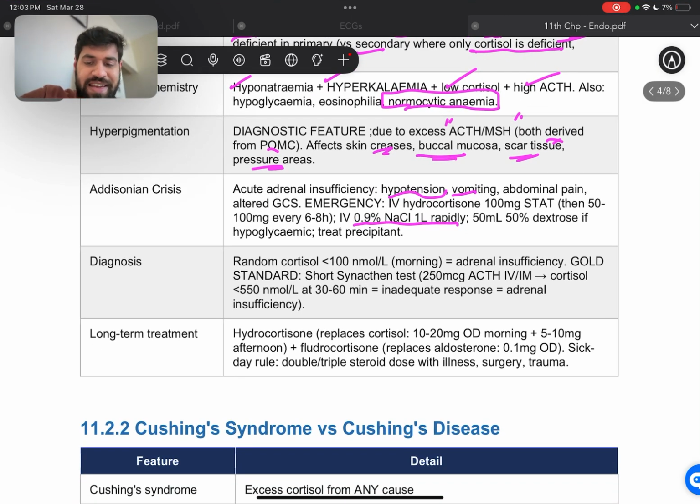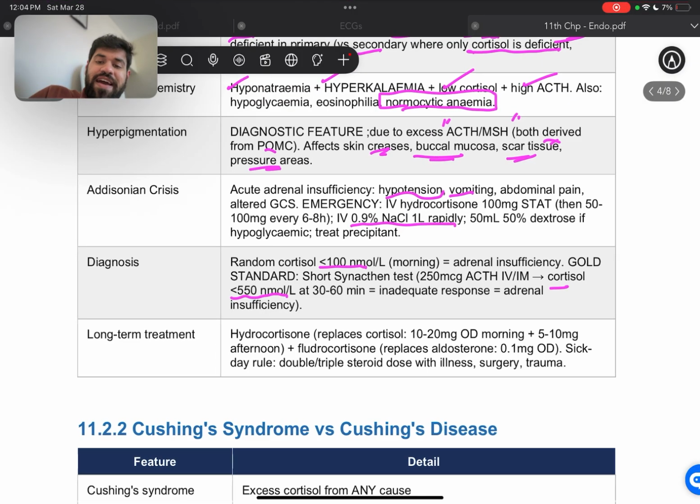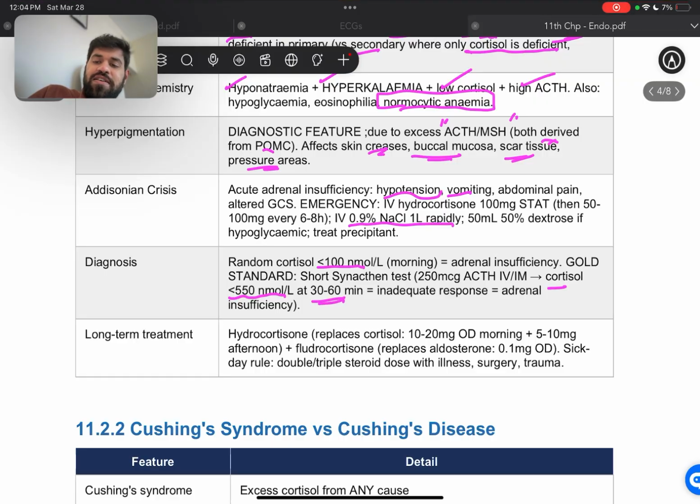Then the diagnosis for Addison's disease is going to be a random cortisol less than 100 nanomole per liter in the morning, which means adrenal insufficiency. The gold standard would be the short Synacthen test, which is 250 mcg ACTH IV or IM, and the cortisol is going to be less than 550 nanomole per liter at 30 to 60 minutes after the ACTH has been given, which means that there is inadequate response, and that means there is adrenal insufficiency.